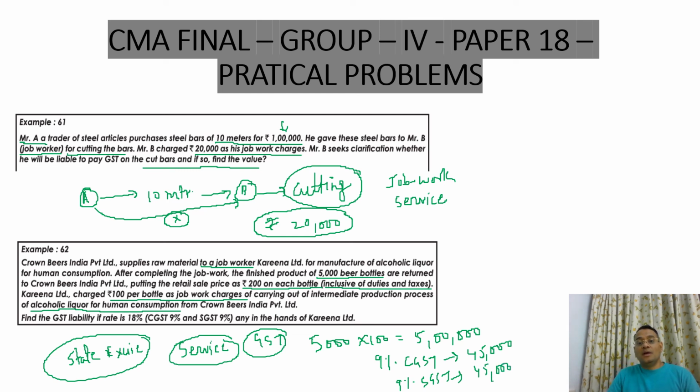In case of job work, please note that the GST is payable only on the job work charges, and the price of material, the original cost of material, is immaterial, it will not be considered.